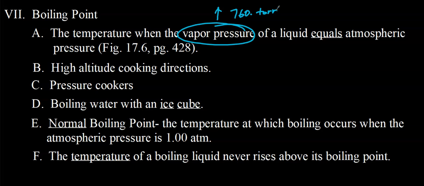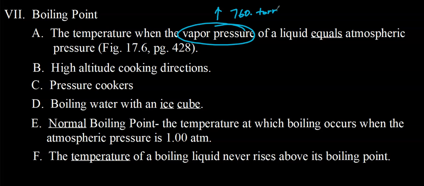How's air pressure at high altitudes compared to air pressure at sea level? So here in Placentia, we're about sea level. Air pressure is about 760 torr. As you go up in altitude, and so as you're driving up, say, to Big Bear Mountain, the air is, we say, thinner. It's actually less dense. There's less air particles at higher altitudes, and so the pressure is lower at higher altitudes.